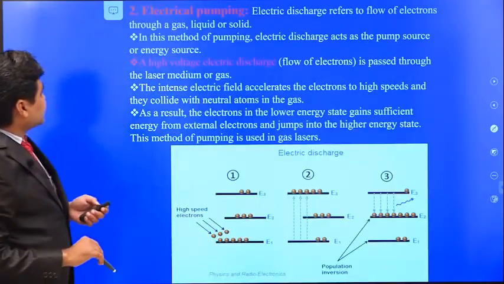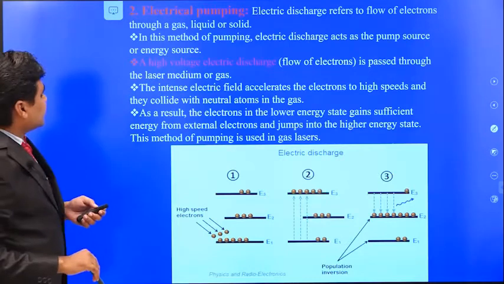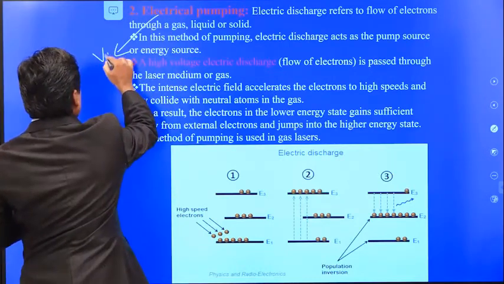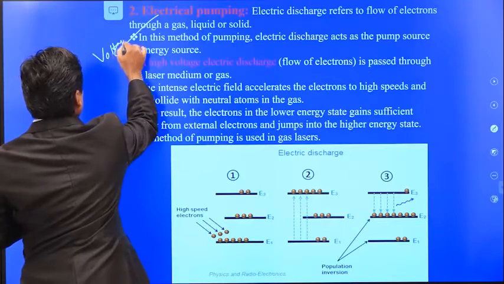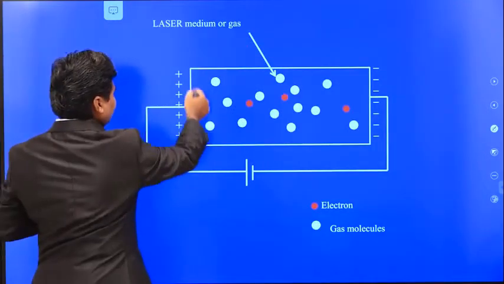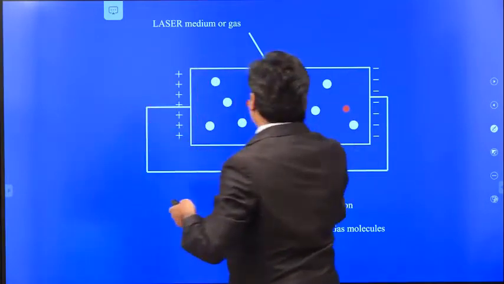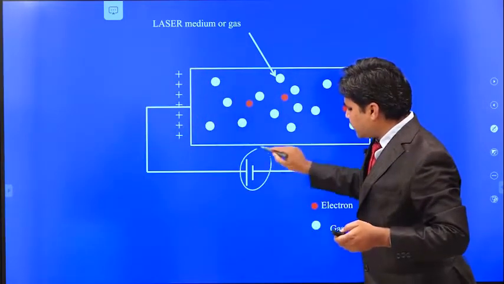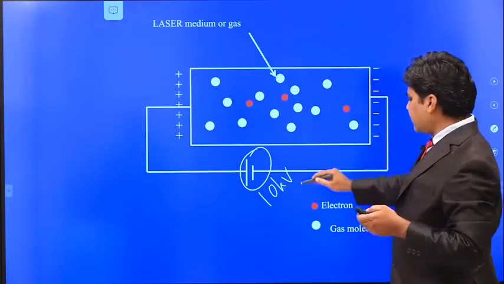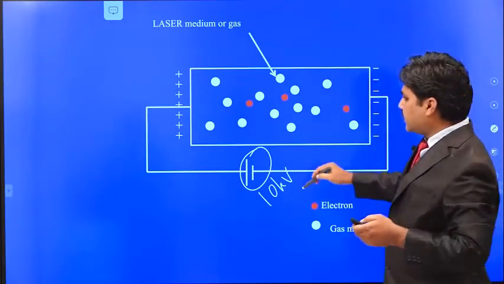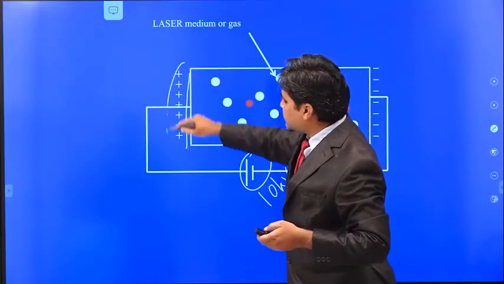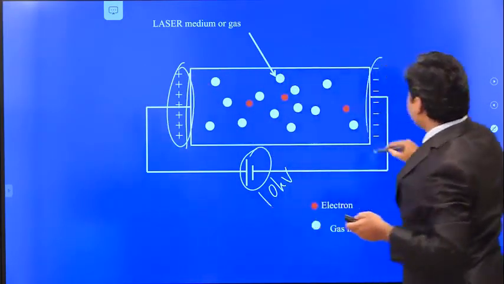Okay, so next one is the electrical pumping. Here we use electricity, that means we apply a lot of voltage between the two electrodes. Here you can see, this is our laser medium. Let us say this is the gas. This is the high voltage, we will give around 10 kilovolts. So this is the positive electrode, we need two terminals, this is the positive electrode and this is the negative electrode.